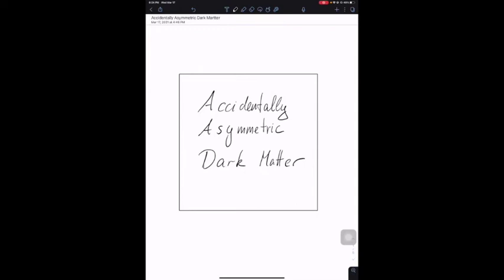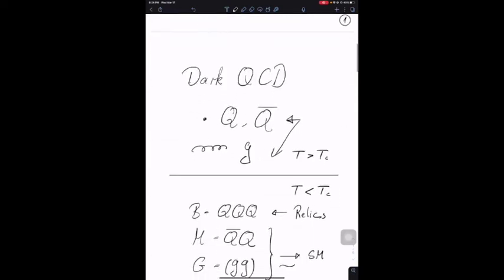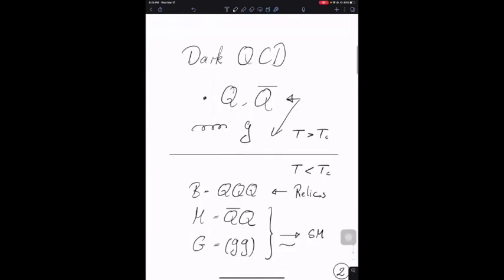Accidental asymmetry in the dark sector. We consider a confining gauge theory similar to the standard model quantum chromodynamics, which has quarks, antiquarks and gluons as fundamental particles above a critical temperature.